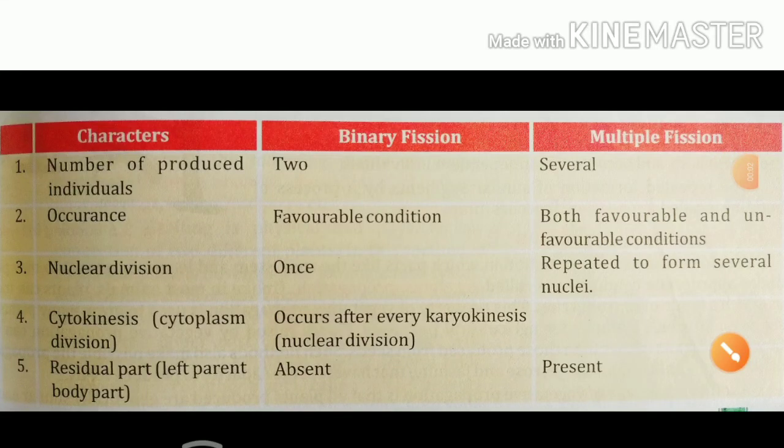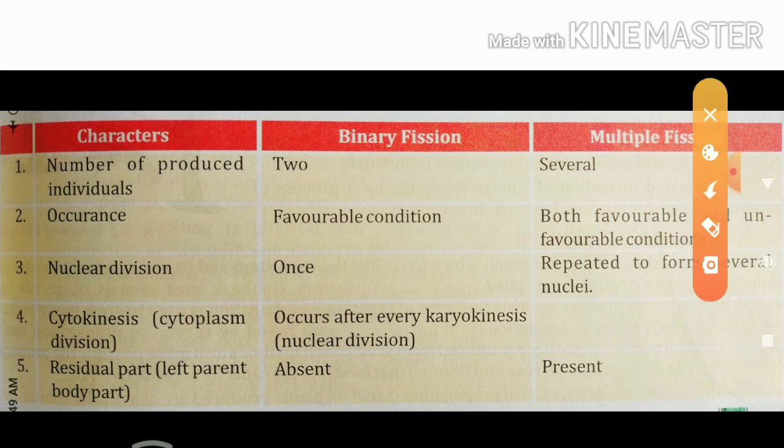Today we will discuss the difference between binary fission and multiple fission. Here some keywords or characters are present according to which we have to differentiate binary fission and multiple fission. Now comes the first point. Here this is the first point,